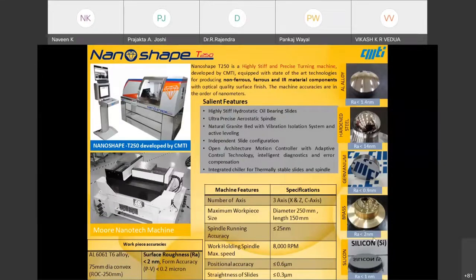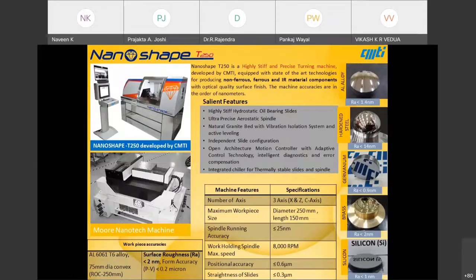This is near to impossible with normal high-end machines. These are exceptional machines; worldwide, only 2 or 3 people develop such machines. We use diamond tools and also CBN tools on this.